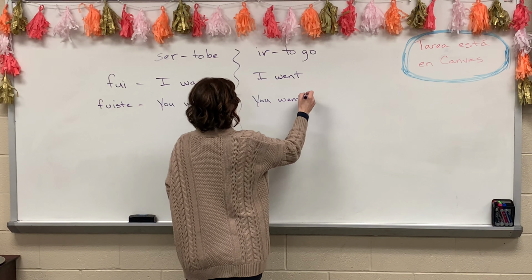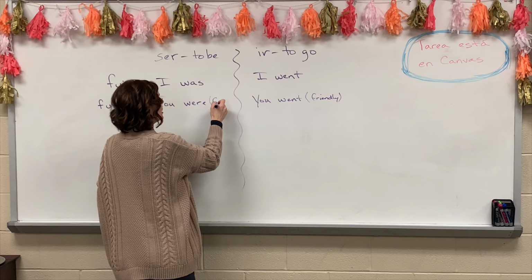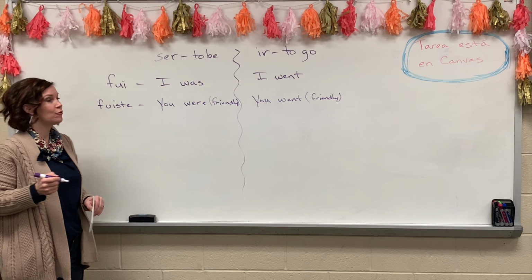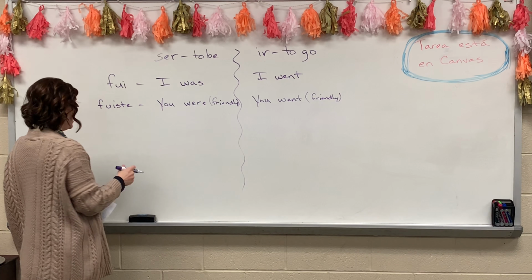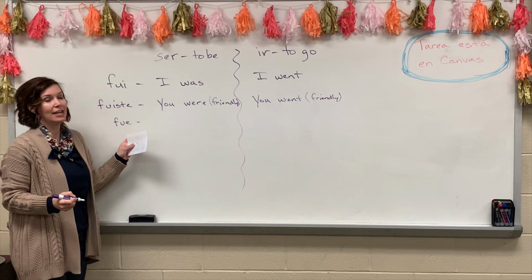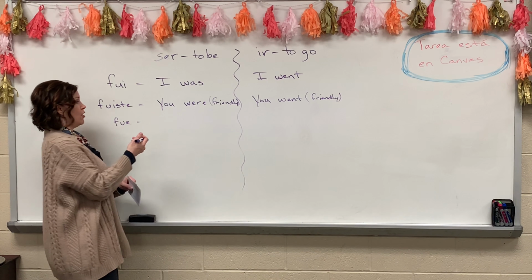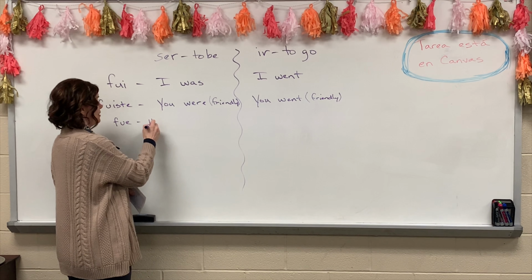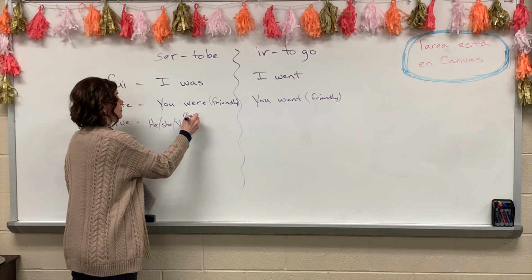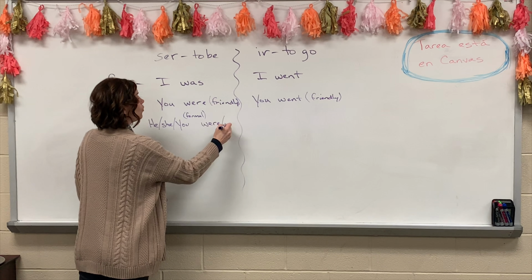And again, this is the friendly form. We should know that already, but I'll put it on here just so there's no questions about that. After fuiste, we have fue, which is just like fui, but with an E on the end. The fue, again, is the he, she, or you formal form, were, like you were, or he, she was.